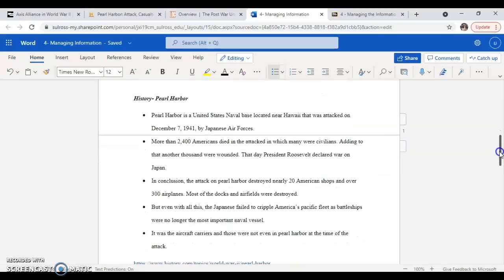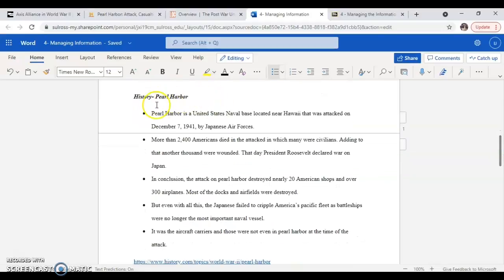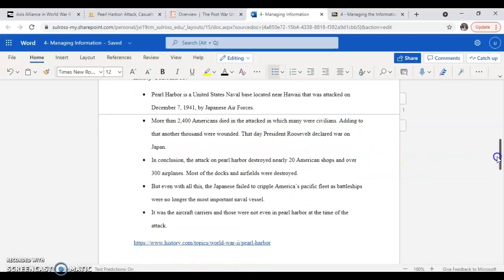Now we're going to go to History.com. We're going to talk about Pearl Harbor again. Pearl Harbor was a naval base located near Hawaii that was attacked in 1941 by Japanese air forces, and more than 2,400 Americans died in the attack, many of them civilians, with another 1,000 wounded. That day, President Roosevelt declared war on Japan.